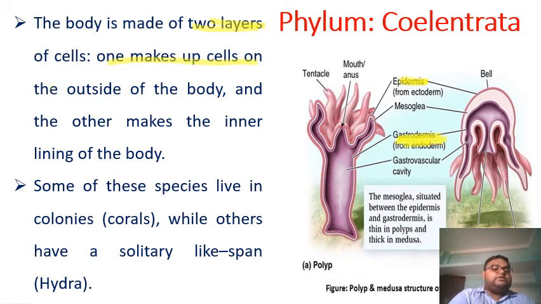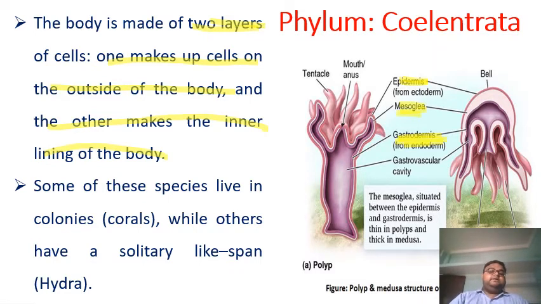One makes up the outside of the body, and the other makes up the inner lining of the body. The epidermis is present on the outside, and the gastrodermis is present on the inner side. And there is a presence of mesoglea.